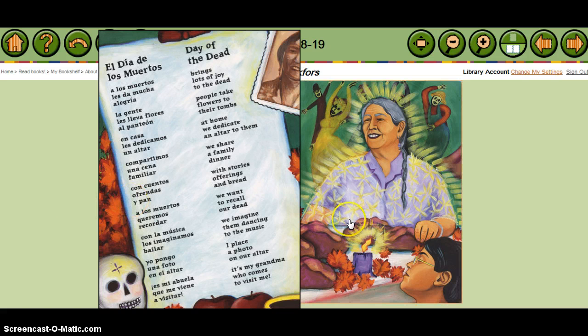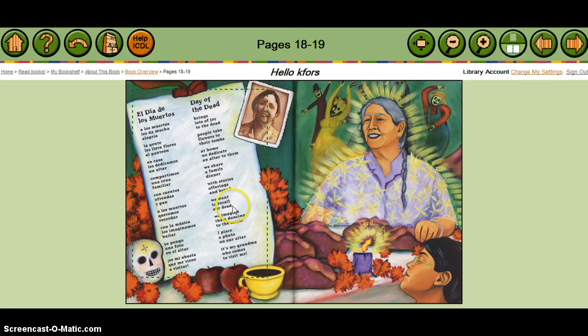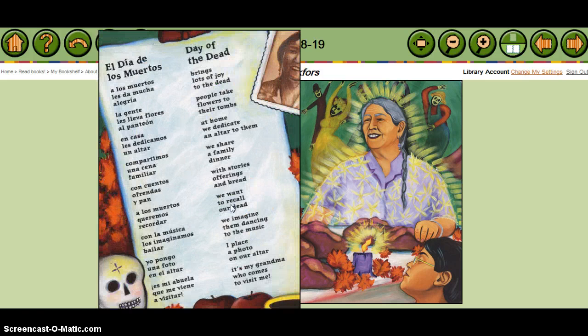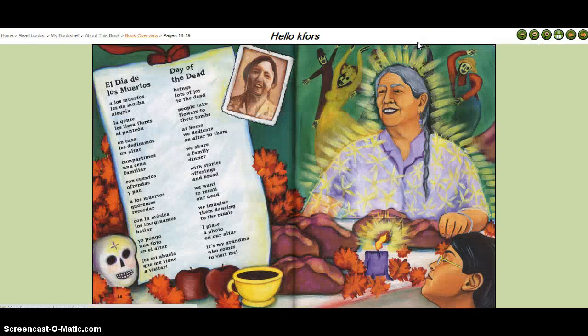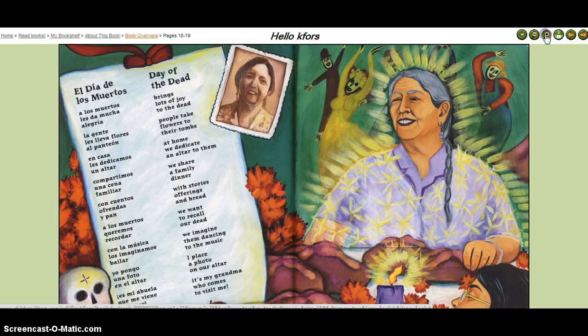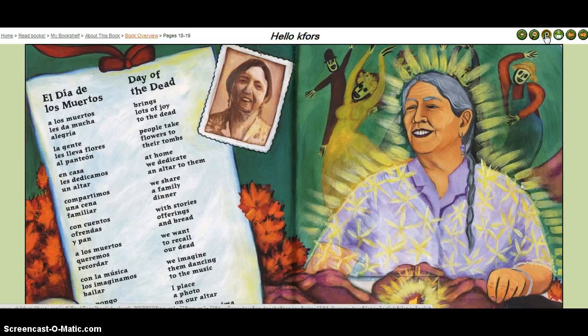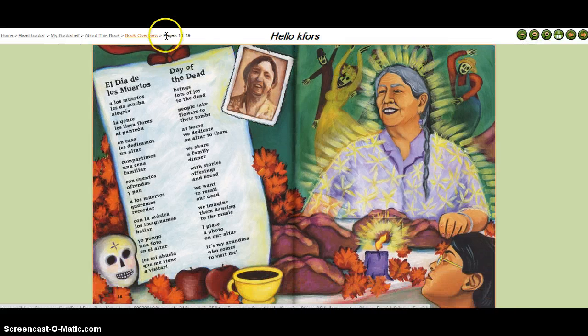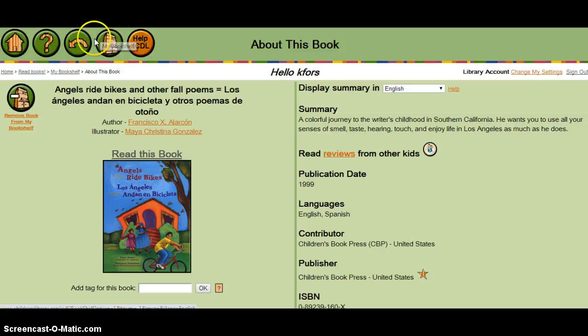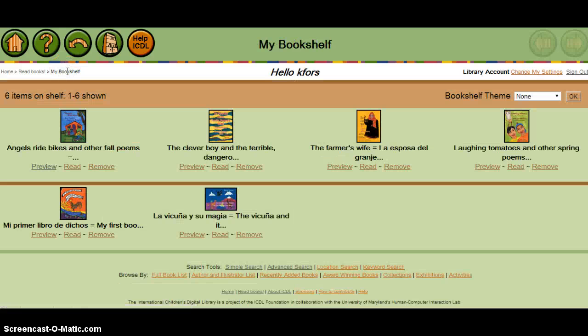I'm going to go out of that, and you can see that you can enlarge the text. You can also enlarge the whole page. You can make it whole screen. You can zoom in on the whole page, zoom out, and then you can go back to about this book, and you can use these tools over here. Go back to the bookshelf.